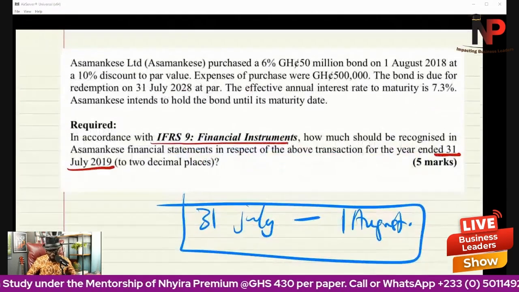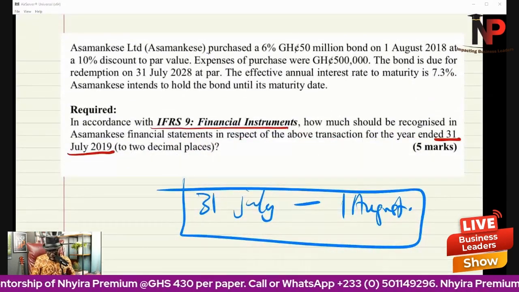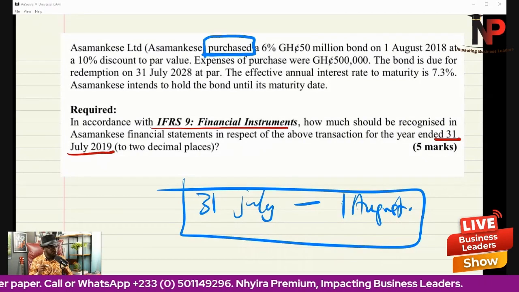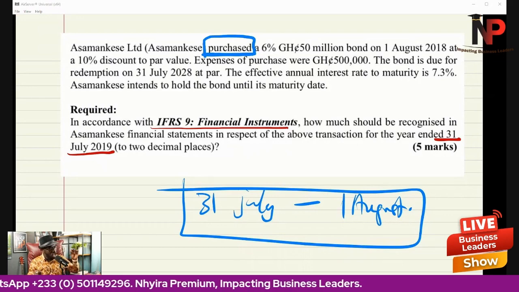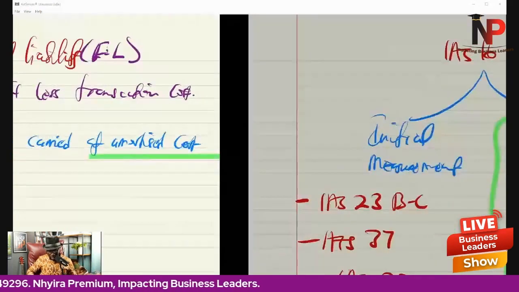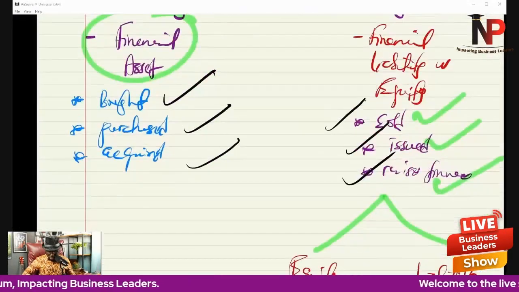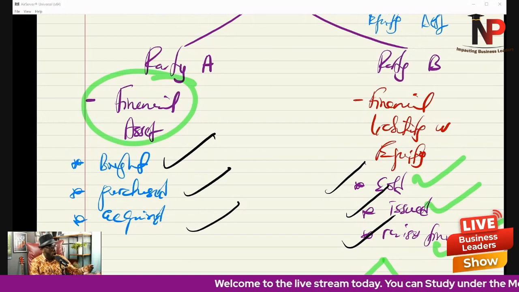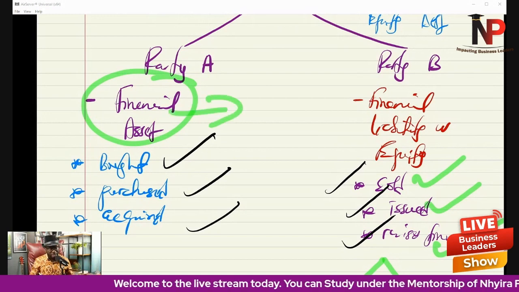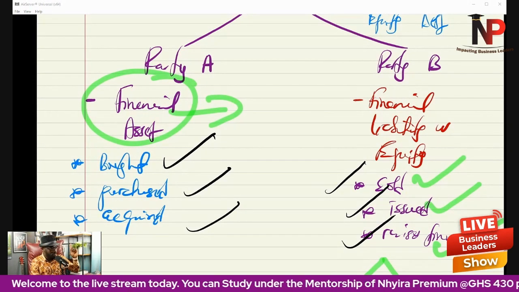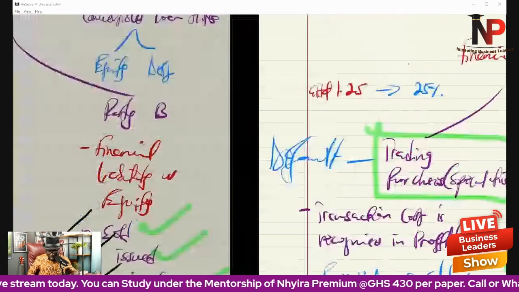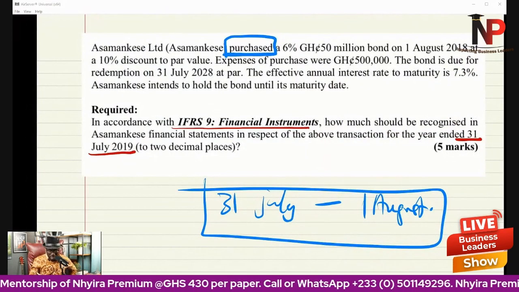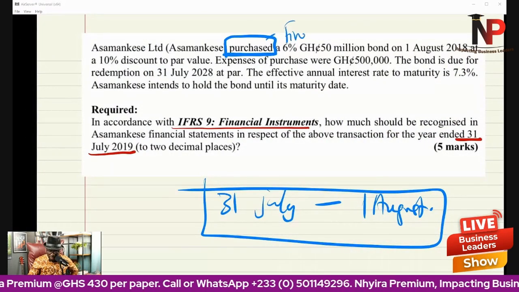So let's look at the question. Asamankese Limited purchased. Did you hear that? Purchased. Asamankese Limited purchased. What did I tell you earlier about financial instrument? I said if it is the word purchased, bought, acquired, then we are dealing with what? A financial asset. So quickly, we know that since Asamankese Limited purchased, it means that it is a financial asset.